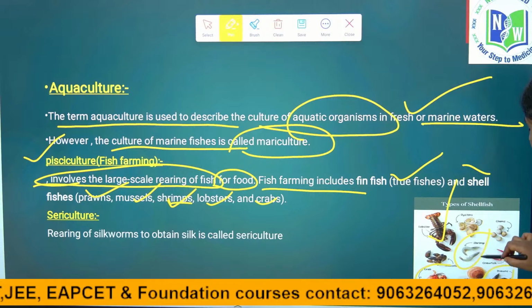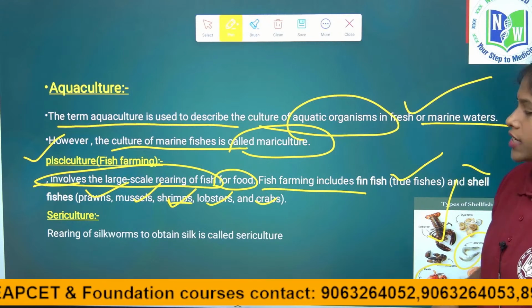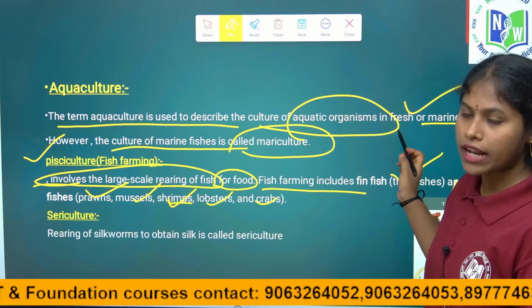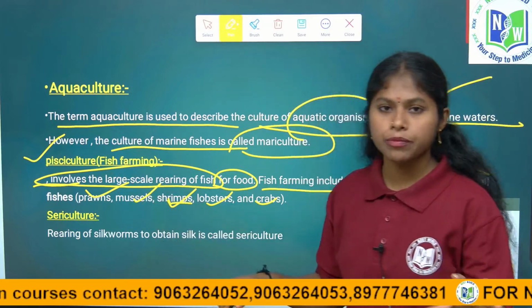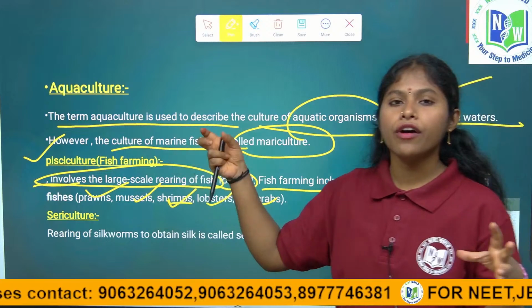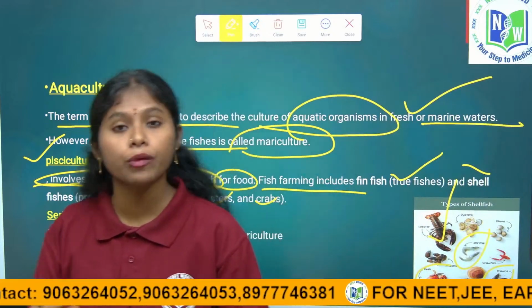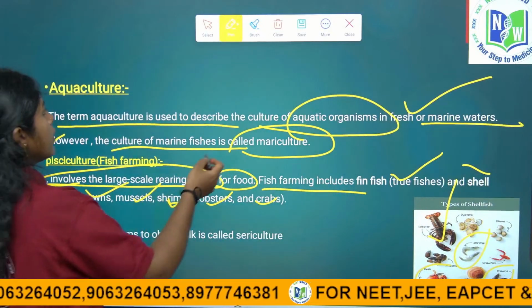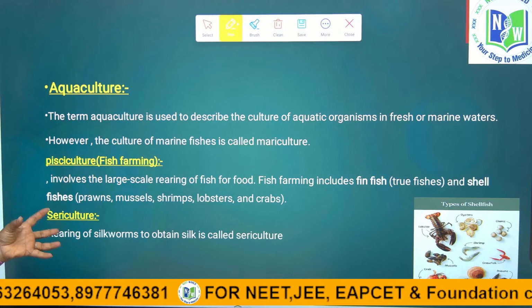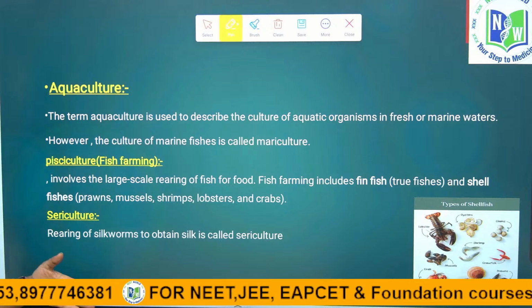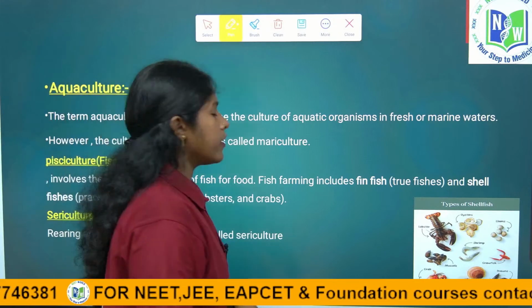Mainly we rear these fishes and also shellfishes. And this is about pisciculture. Pisciculture means large scale rearing of fishes for food purpose. They are very specific, like shrimps, prawns and salmon fishes, true fishes like that.